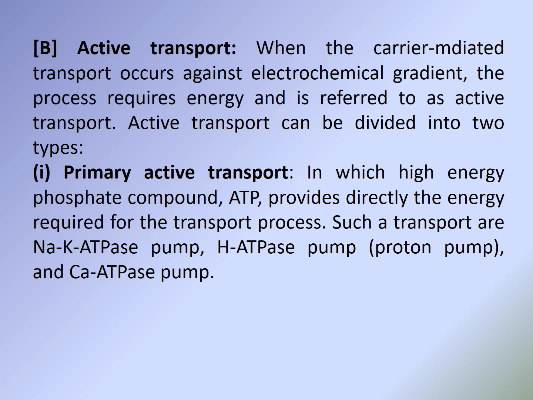Active transport can be divided into two types. The first type is primary active transport, in which the high-energy phosphate compound ATP directly provides the energy required for the transport process. Such transporters are the sodium-potassium ATPase pump, hydrogen ATPase pump, proton pump, and calcium ATPase pump.